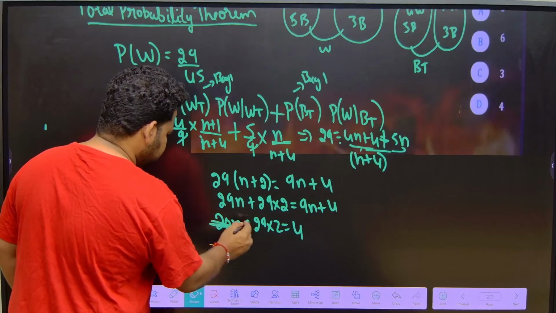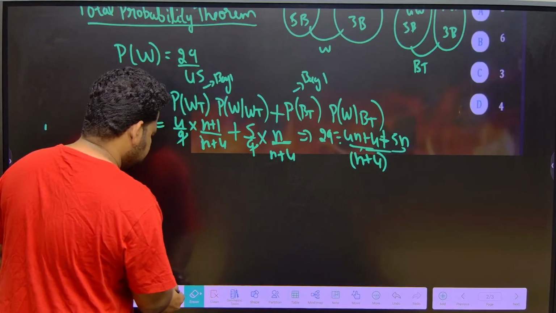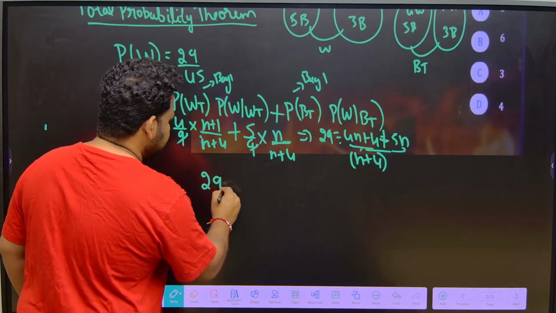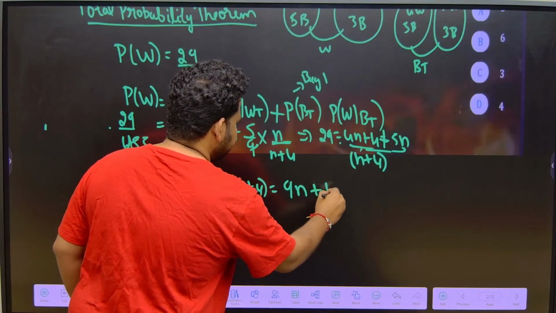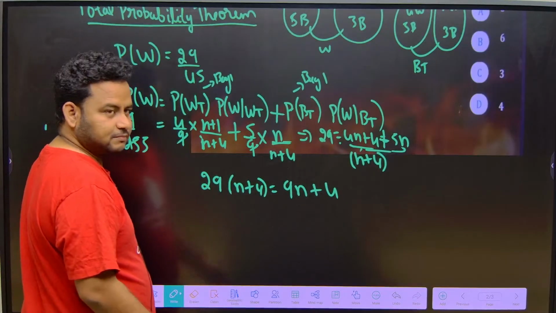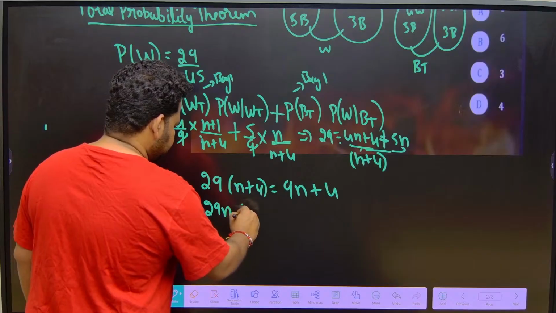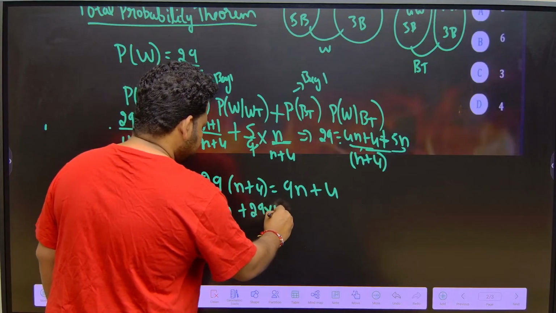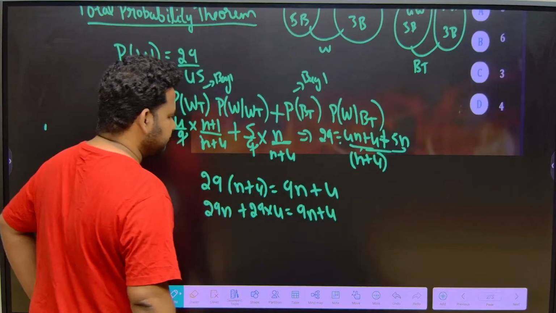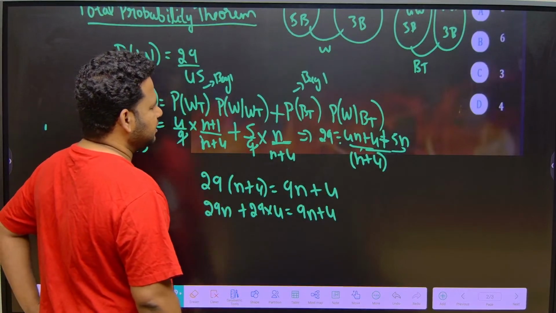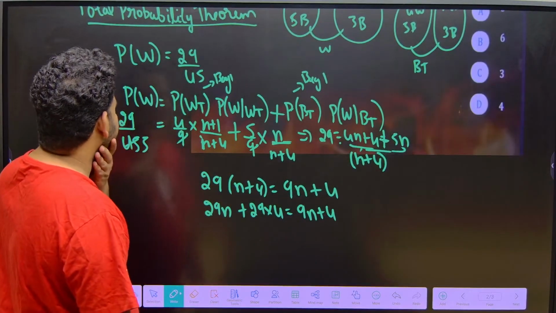So this will become, see carefully, 29 into n plus 4 is equal to 9n plus 4. So this will become 29n plus 29 into 4, is equal to 9n plus 4. This is what we have, 9n plus 4, correct? 9n plus 4 is equal to 9n plus 4.